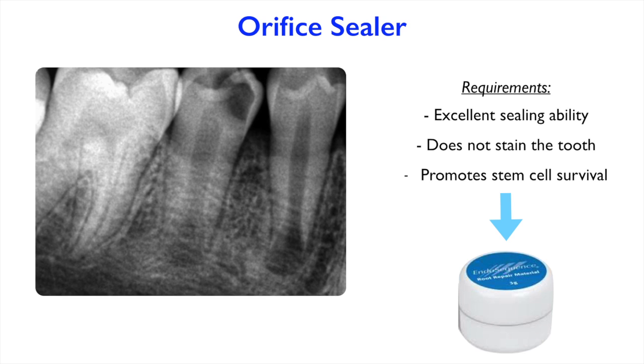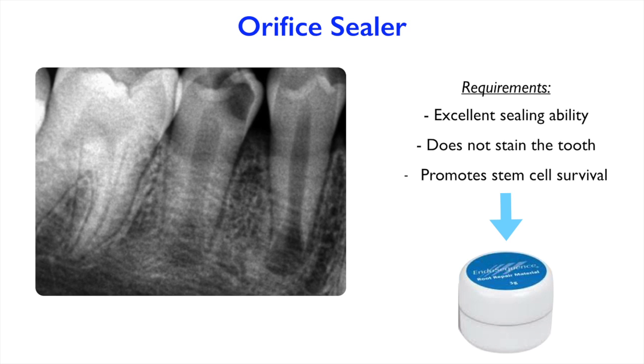The third item on our clinical armamentarium that we need is a good orifice sealer. As you will see in a couple of slides, once everything is done, once we have promoted the ingrowth of the tissue into the root canal system, we need to really seal that system.